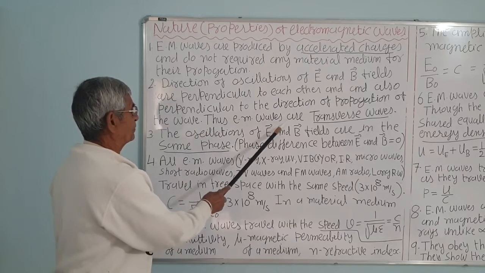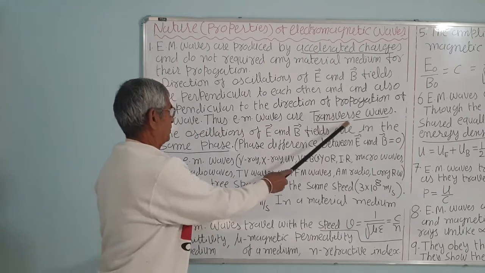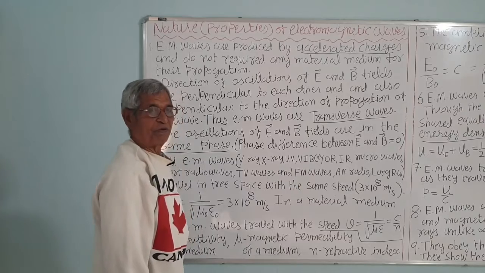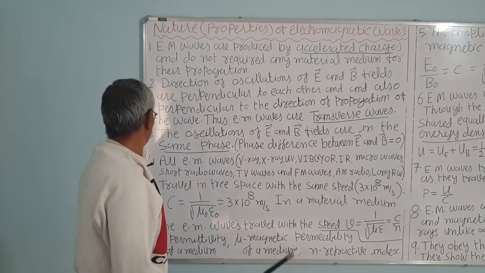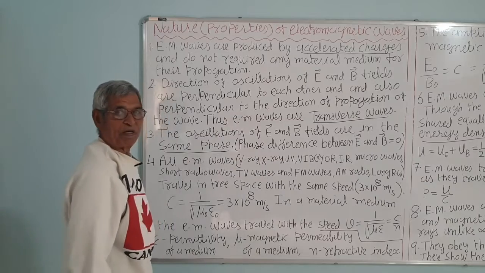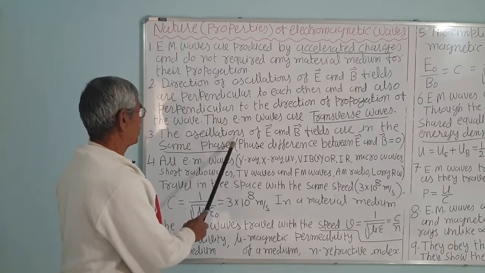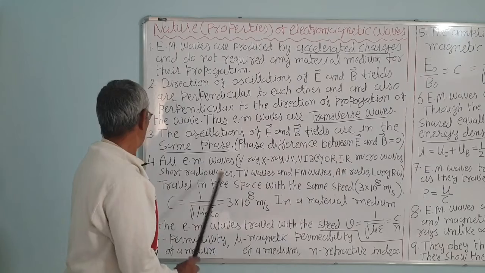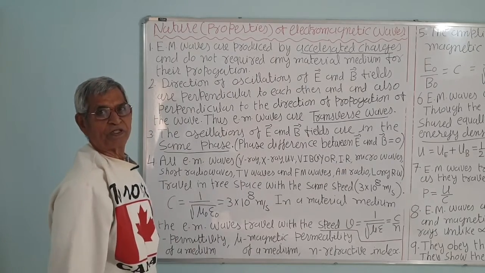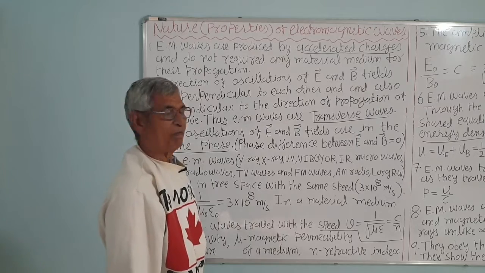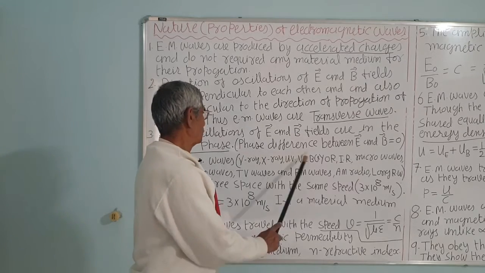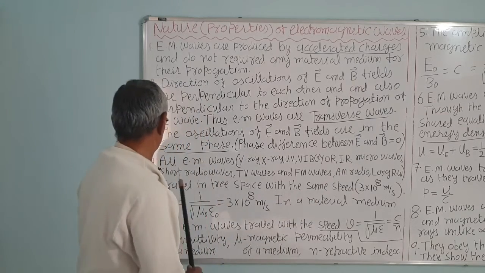The electromagnetic waves are transverse waves. All light waves, radio waves, X-rays, gamma rays are electromagnetic waves. The oscillations of the E and B fields are in the same phase. There is no phase difference. The phase difference between the electric field and the magnetic field is 0.